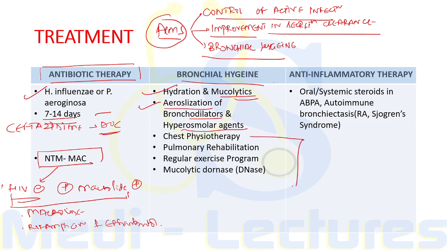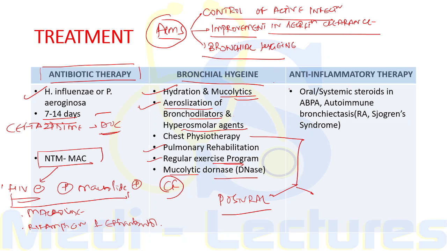Now this chest physiotherapy helps in postural drainage of the secretions, as well as we can go for traditional mechanical chest percussion with hand clapping or other devices. Then we have pulmonary rehabilitation program, regular exercise program, and a specific mucolytic, dornase, known as DNase, is used in patients of cystic fibrosis related bronchiectasis.